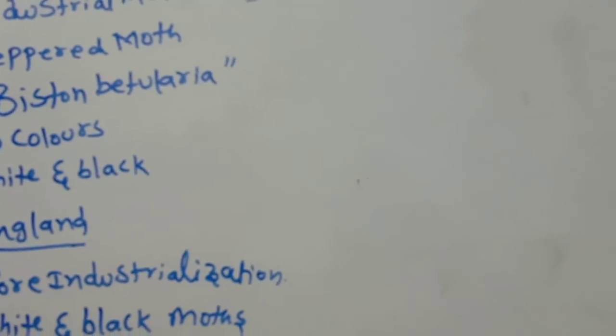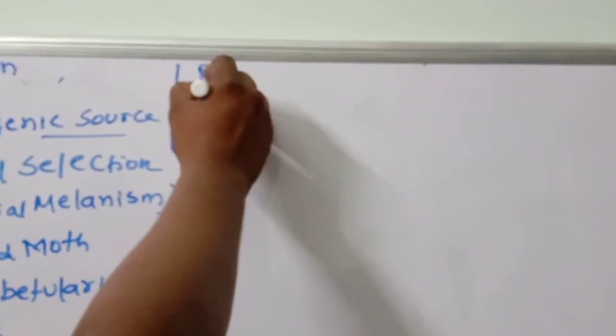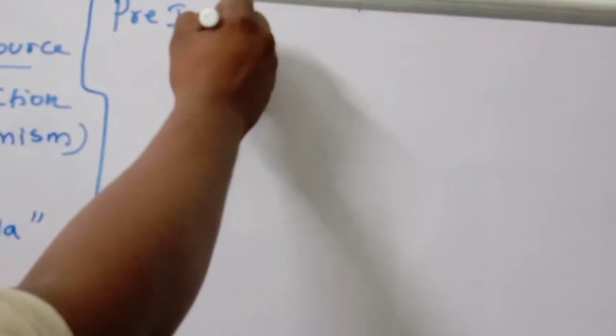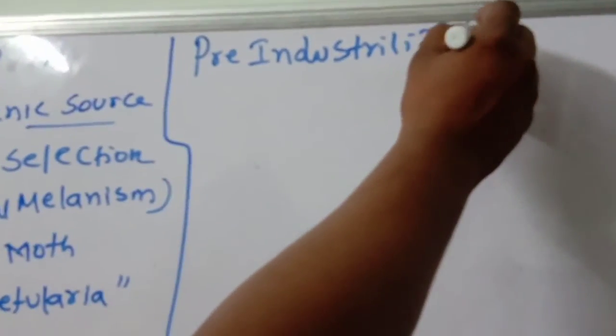Both are common. Now, pre-industrialization. What happened? You see.